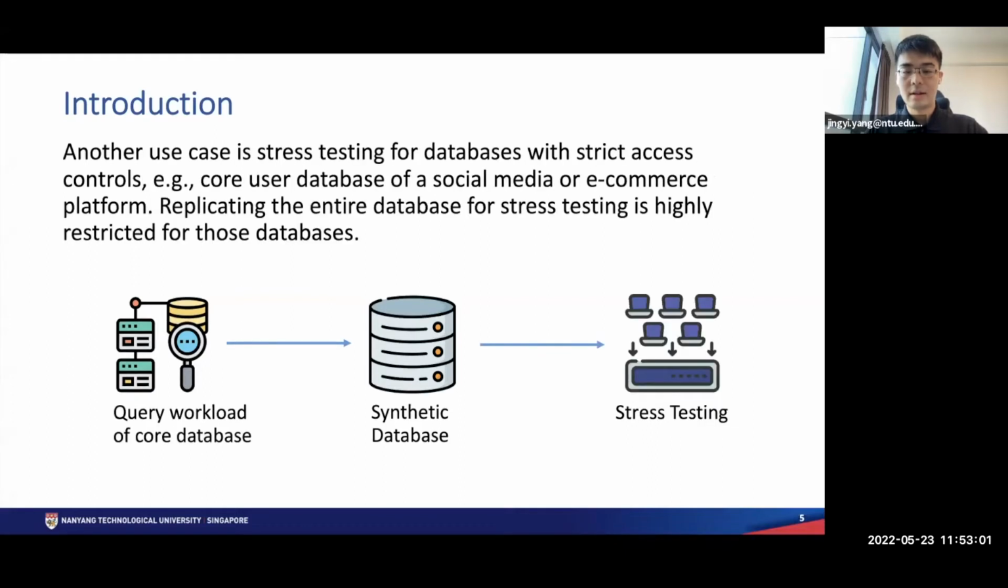Another use case of database generation is stress testing for databases with strict access controls. For example, the core user database of a social media or e-commerce platform. Replicating the entire database for stress testing is highly restricted for those databases. So similarly, one can first collect a query workload, generate a synthetic database from the query workload, and then perform stress testing on the synthetic database.